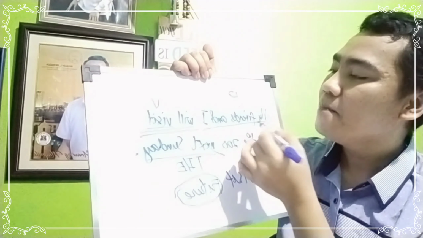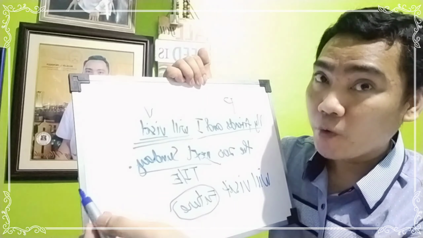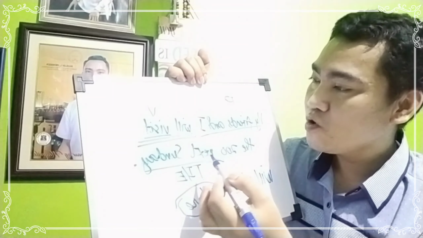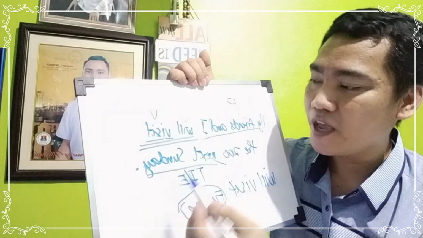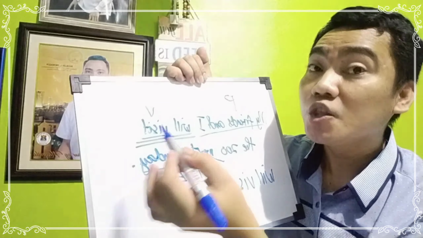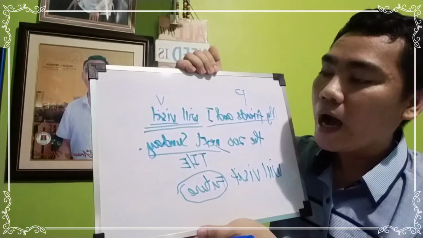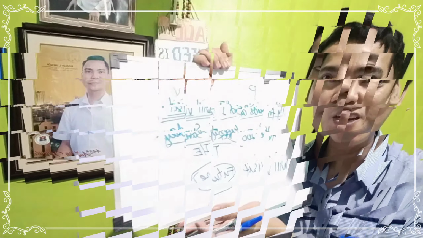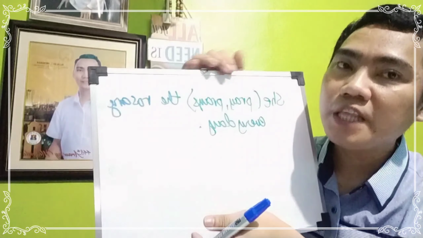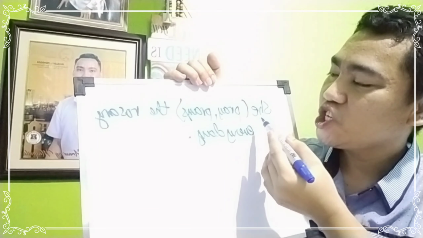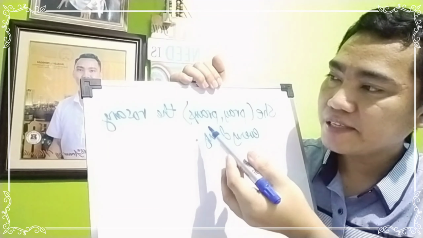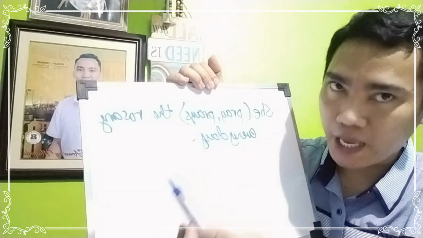So you may say, my friends and I will go to the zoo. Will go to the zoo next Sunday. Or you may change next week or next month. So those are other time expressions that you can use. Okay, so what about this example? She prays the rosary every day.